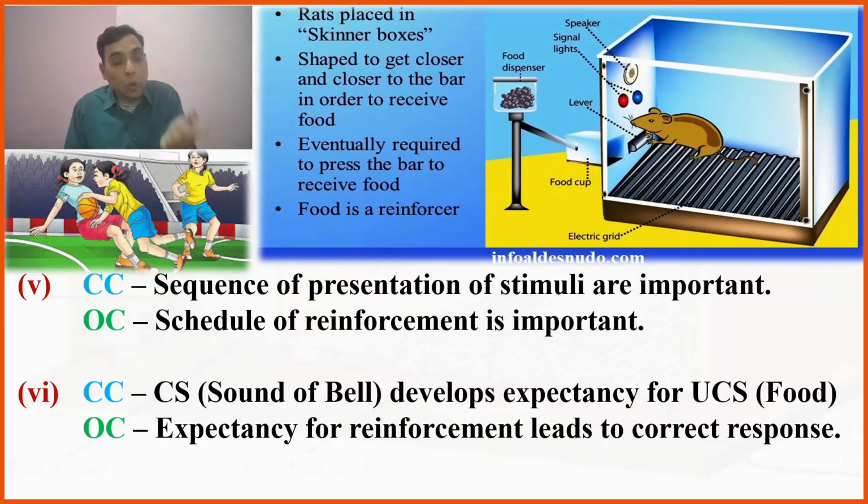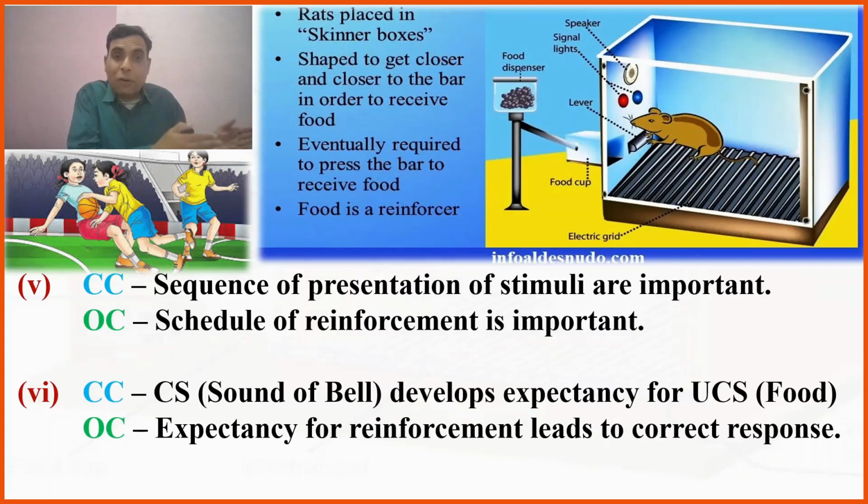The reinforcement is the consequence of the behavior. So what is important is how much time has elapsed before presenting the next reinforcement, or the number of responses of the individual considered before presenting the next reinforcement. In classical conditioning, we go for the chronology of stimuli, whereas in operant conditioning, we go for the scheduling of the reinforcement.